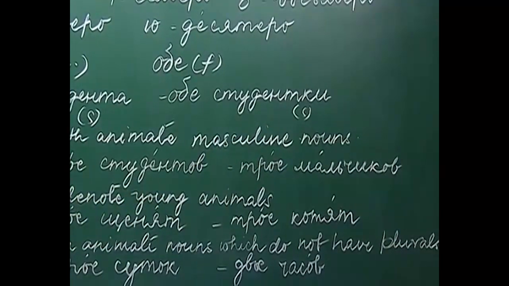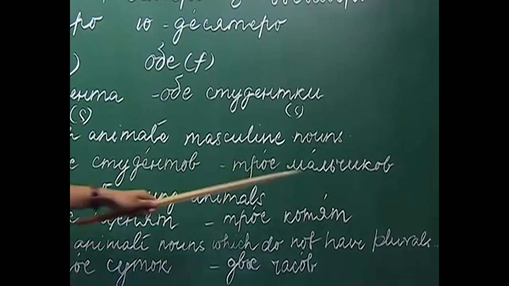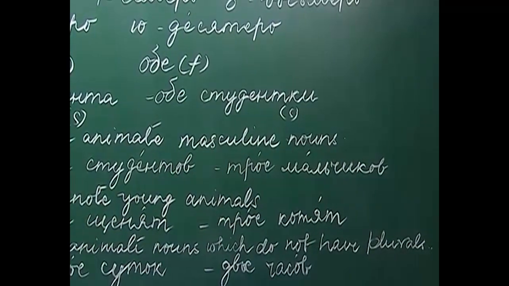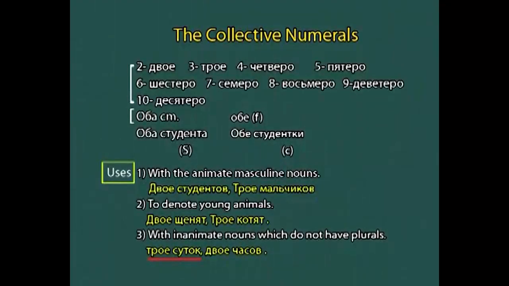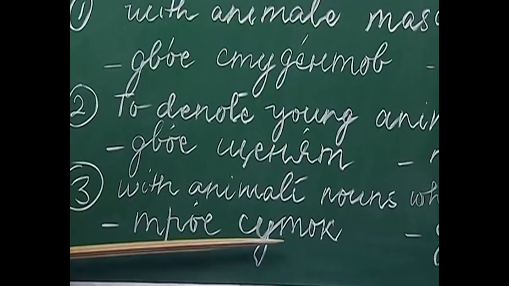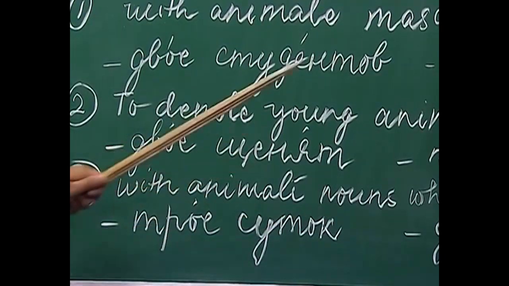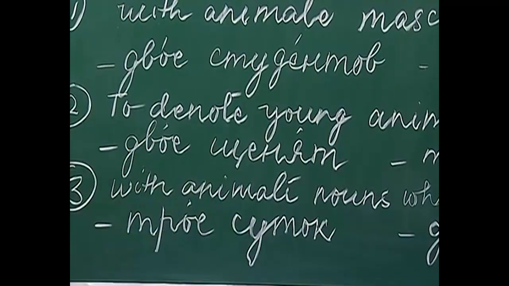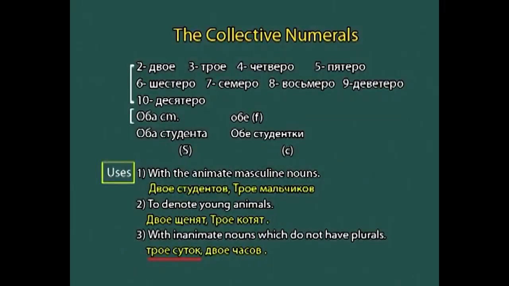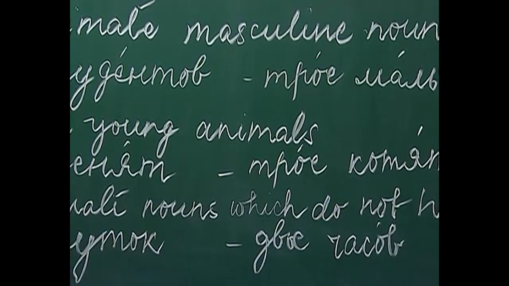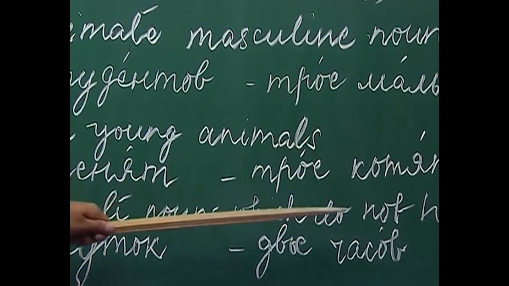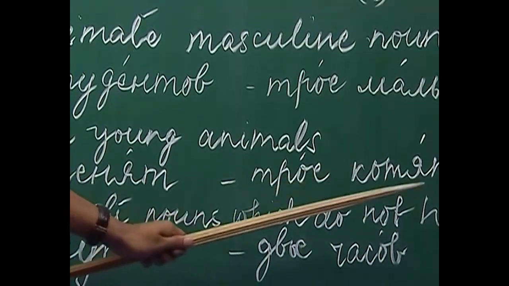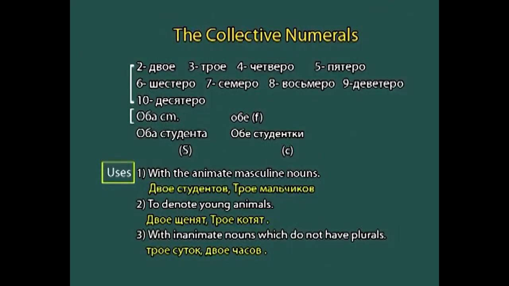So, there are certain nouns which do not have their plurals, because their form is itself plural. For example, troje sutok, troje sutok is 3 night and day. So, sutki here means 24 hours. Dvoje chasov, chasy as you know does not have any plural, chasy is watch. So, 2 watches. So, these are some of the uses of the collective numerals in Russian.